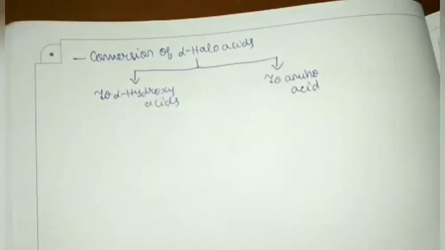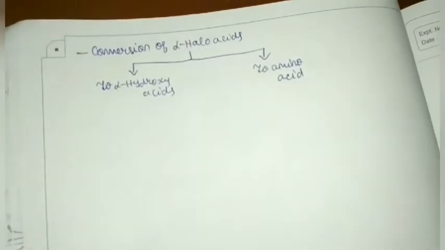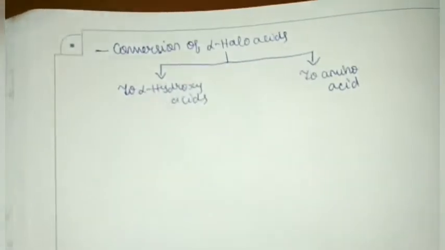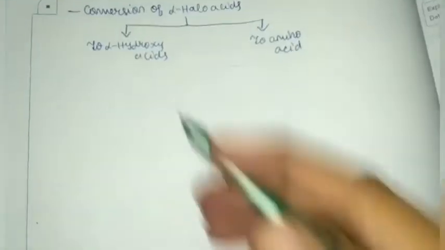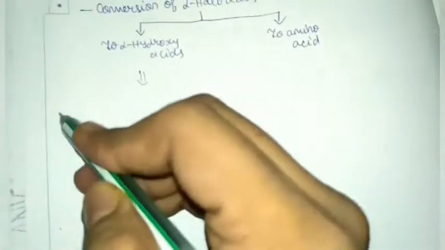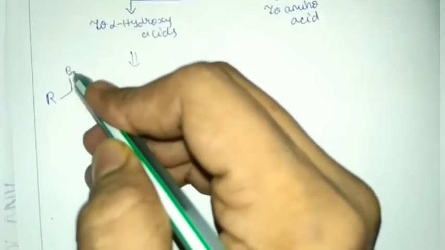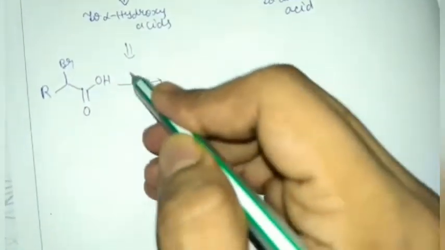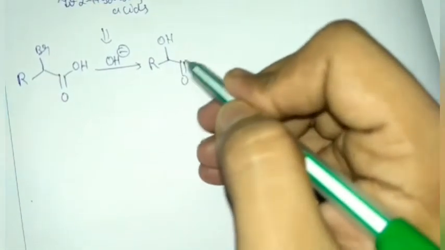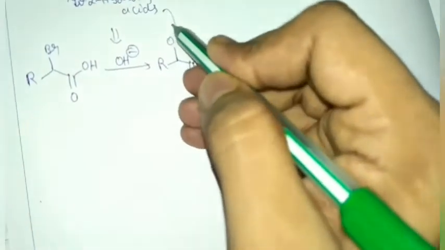So we'll see the halo acids. They're actually important synthetic intermediates because they are useful in the conversion to other products. So what happens? This R-CH(Br)-C double bond O-OH reacts with OH minus, so it will form R-CH(OH)-C double bond O-OH. This is an alpha hydroxy acid.